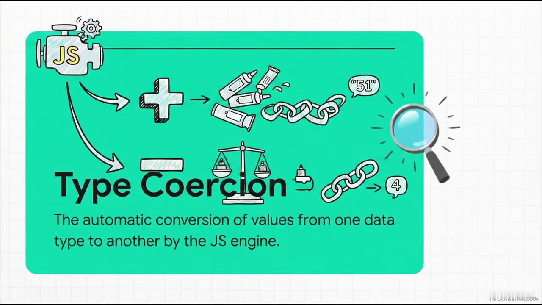Well, the answer is a quirky little concept called type coercion. JavaScript is a dynamically typed language, meaning it forcefully coerces or converts types behind the scenes to try and make things work. The plus sign in programming actually does 2 jobs. It does math, sure, but it also glues strings together. Because there's a string involved here, JavaScript assumes you just want to glue them, creating the string 51. But the minus sign only has one job, subtraction. So JavaScript is forced to turn the string 5 into a number, subtracts the 1, and spits out 4. It's not magic, it's just a really stubborn engine following strict rules.